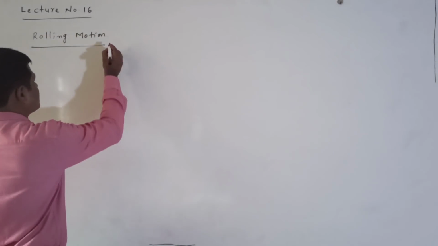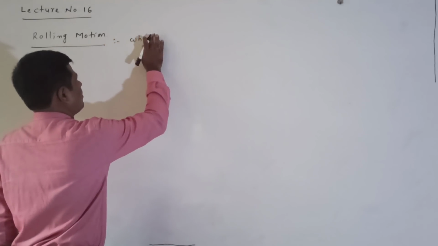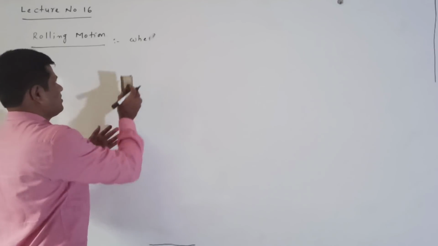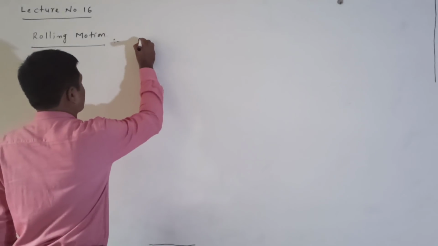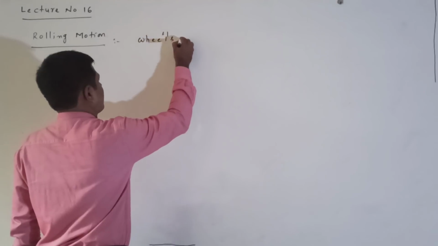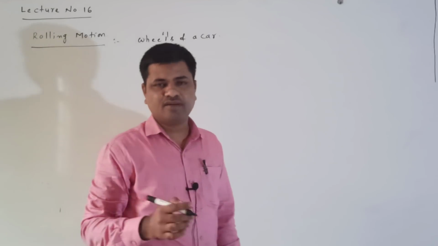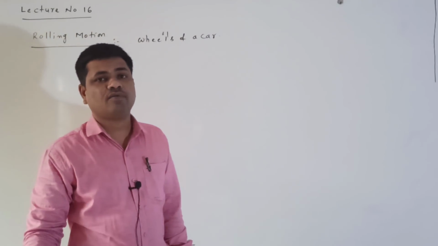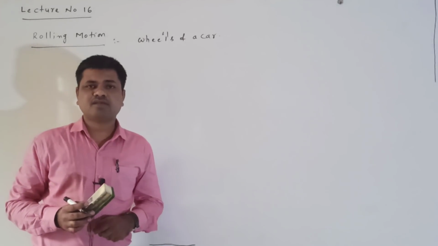For example, we know that a rolling motion example is wheels. The first example we have taken here is the wheels of a car. Generally in daily life we are using the wheels of a car, which is one good example of rolling motion. Right, this is a good example.